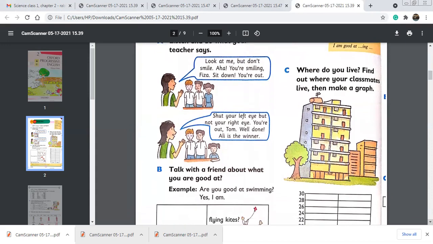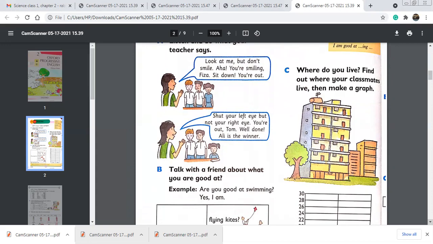You can give them commands or they can give you commands. For example, if I am giving you a command, do it. Smile at me, but don't clap. Sit down, but don't put your hand up, or put your hand down. So these are different kinds of commands you can play and you can give to your family members, and you can play this game.